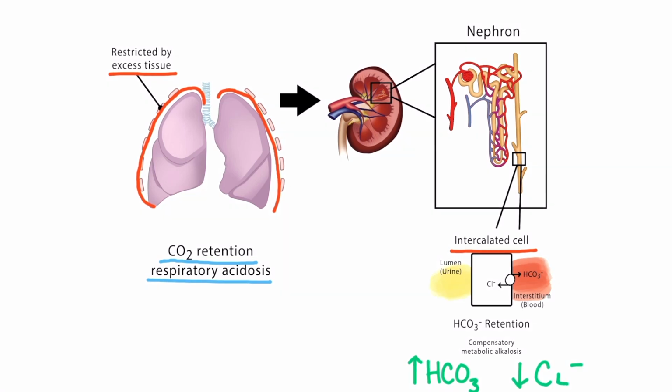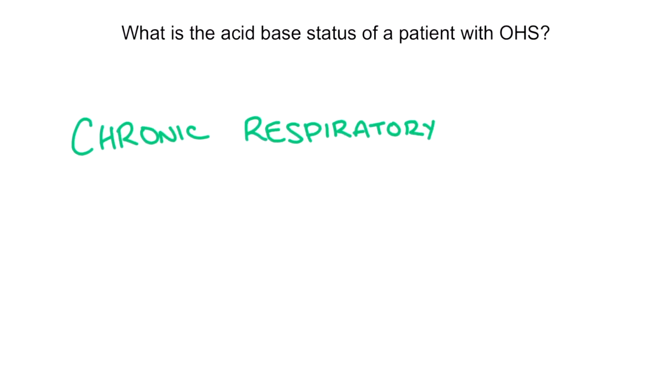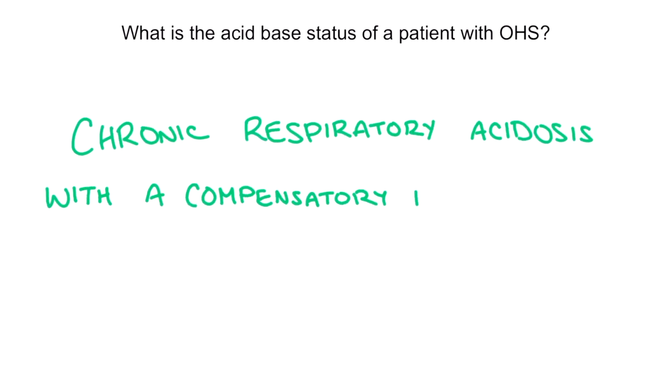How does the kidney do this? As you can see in our simplified diagram on the right, intercalated cells have a bicarbonate-chloride exchanger. By using this exchanger, the kidney can make sure that more bicarbonate is transferred back into the blood while chloride is taken out. Therefore, the final acid-base status of OHS patients is a chronic respiratory acidosis with a compensatory metabolic alkalosis.